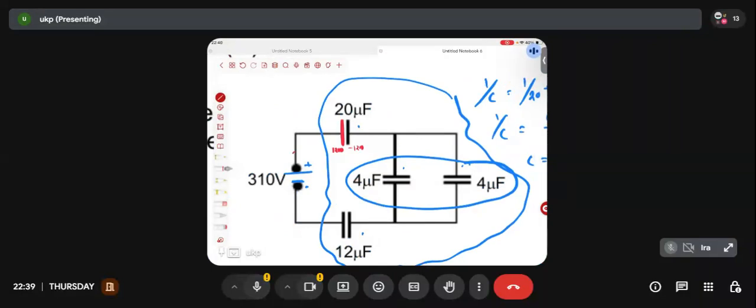But whatever charge is delivered by the positive terminal of the battery, do we know that the same charge enters the negative terminal of the battery? Yes or no? So we know that. Then how much charge is entering the negative terminal of the battery? Same 1200 microcoulomb?